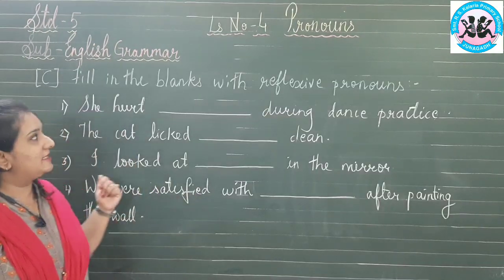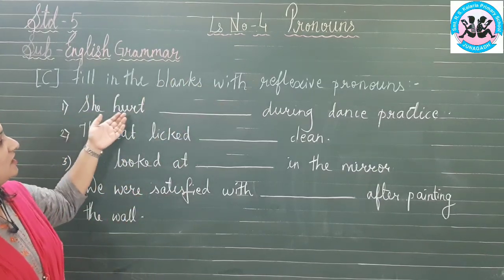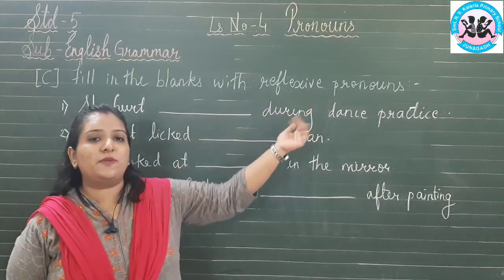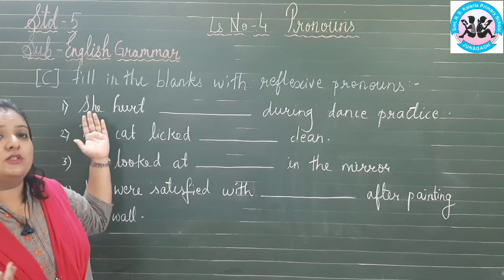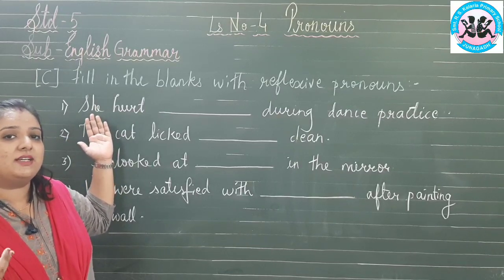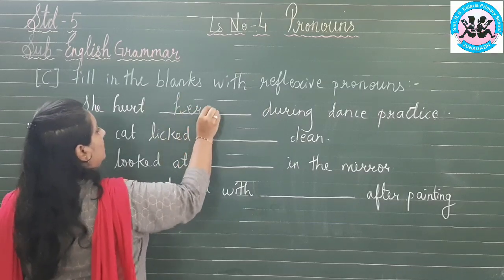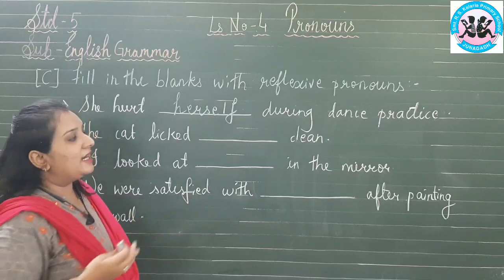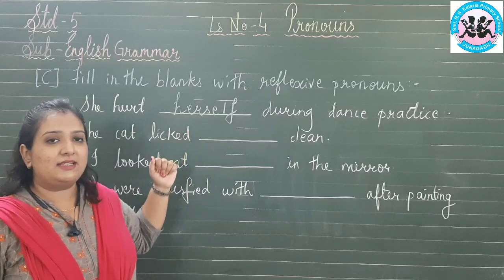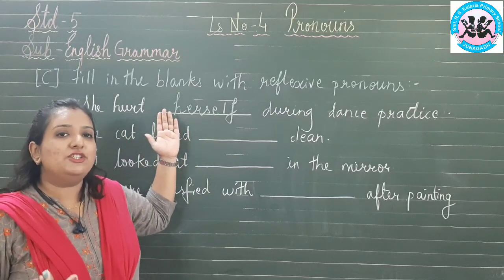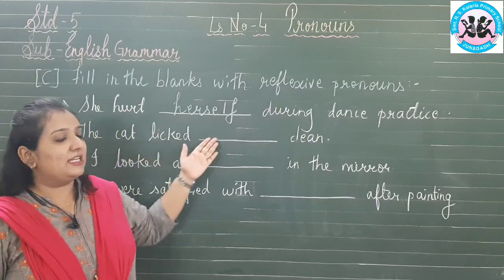Okay, exercise C. Fill in the blanks with reflexive pronouns. First, "She hurt dash during dance practice." Now, what is the subject over here? She. Yes or no? So, what does the subject do? It also receives the action. So, she hurt herself during the dance practice. The doer is also receiving the action in the sentence. She did not hurt anyone else. She hurt herself.